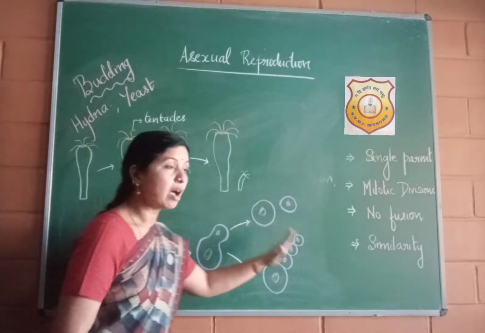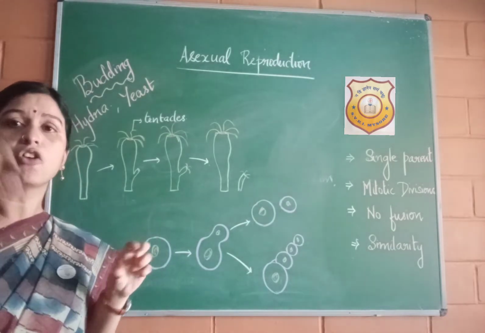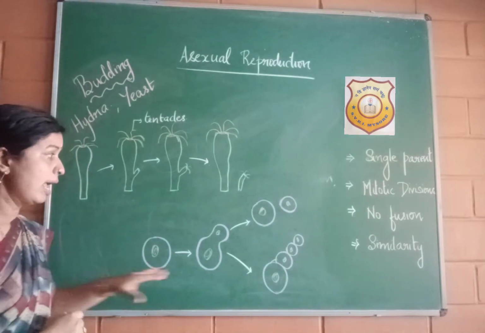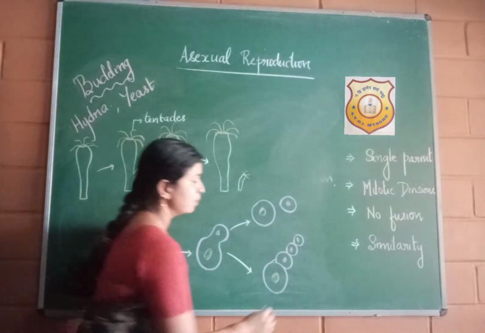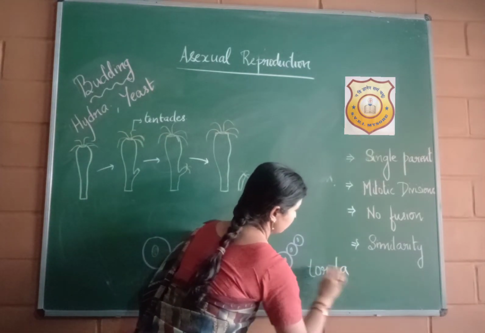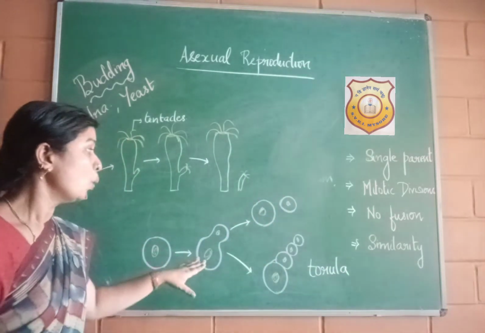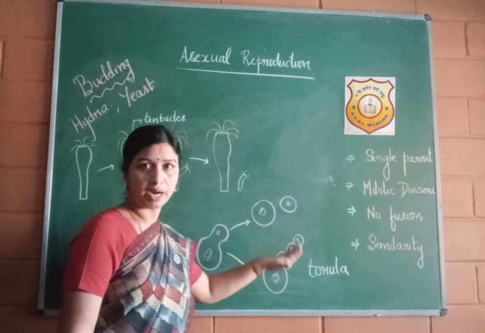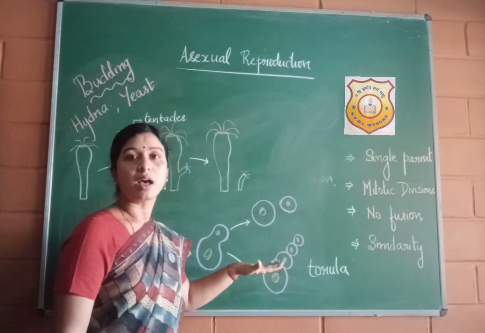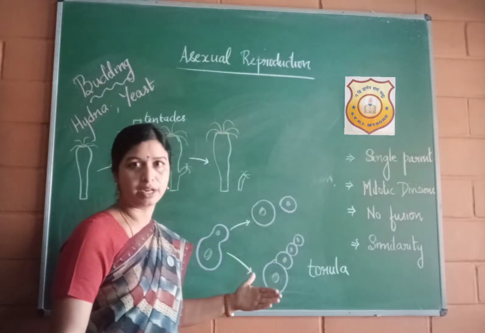So before they are actually detached from the parent organism, you can see a chain of buds, one above the other, and this stage is termed as torula. So torula is nothing but when a chain of buds or organisms are formed one above the other before they are actually detached from the parent organism.